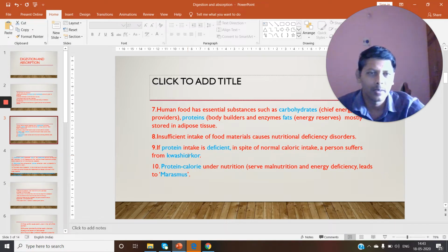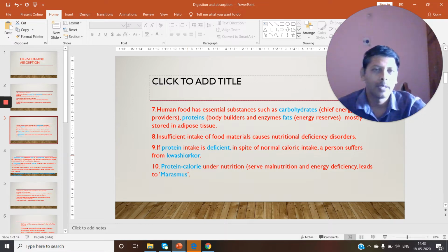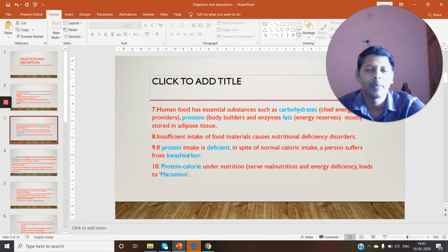If a child is taking carbohydrates, taking fats, but is missing proteins, because if a mother stops feeding the baby, for a newborn baby, the main source of protein is mother milk. If mother stops giving milk, the child is missing proteins. Therefore, he may suffer from a disease called kwashiorkor. We will learn more about this disorder at the end of this lesson.